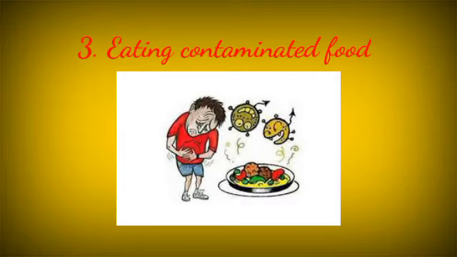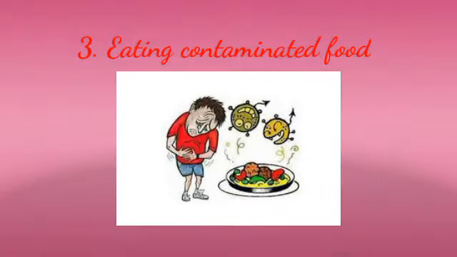Food that germs have entered will result in what? Illness. You have stomach ache and lots of them. Then next we have infection. Infection in any part of the body can result in illness, whether on the eye, the leg, the skin, whatever, any form of infection can result in illness.